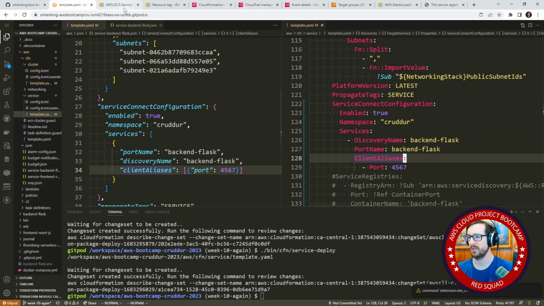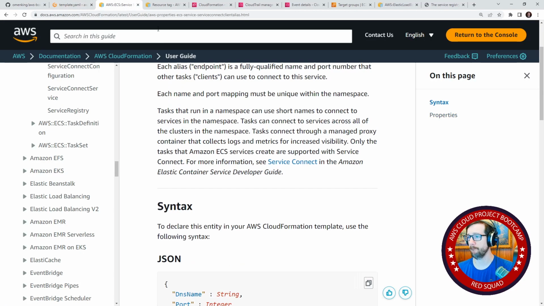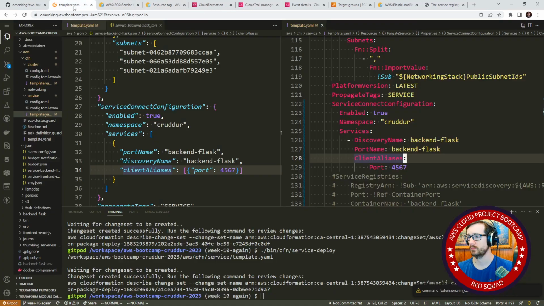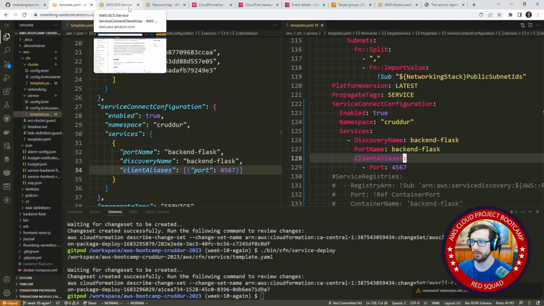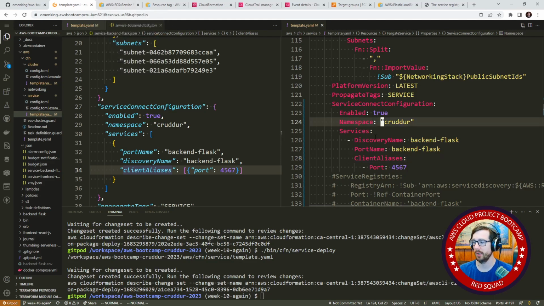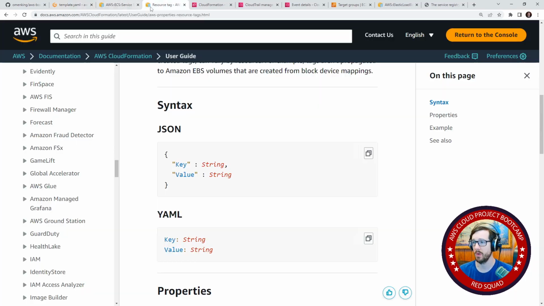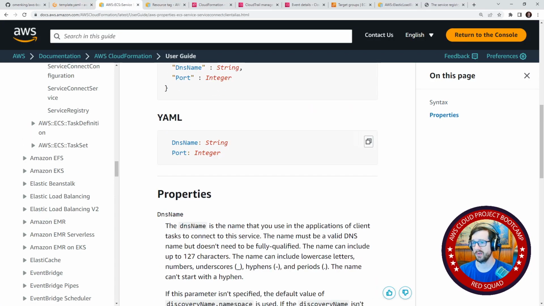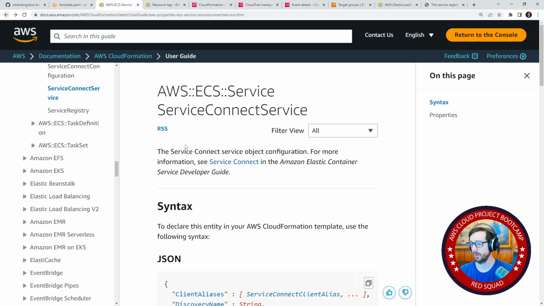Now, I noticed that we didn't do logging in the other one. And that might be something that you might want to do. Logging is generally good to do. But for now, I'm going to leave it out. But maybe as a to-do, if you want to do it yourself. It really just comes down to spend, and that's what we're always concerned about here.